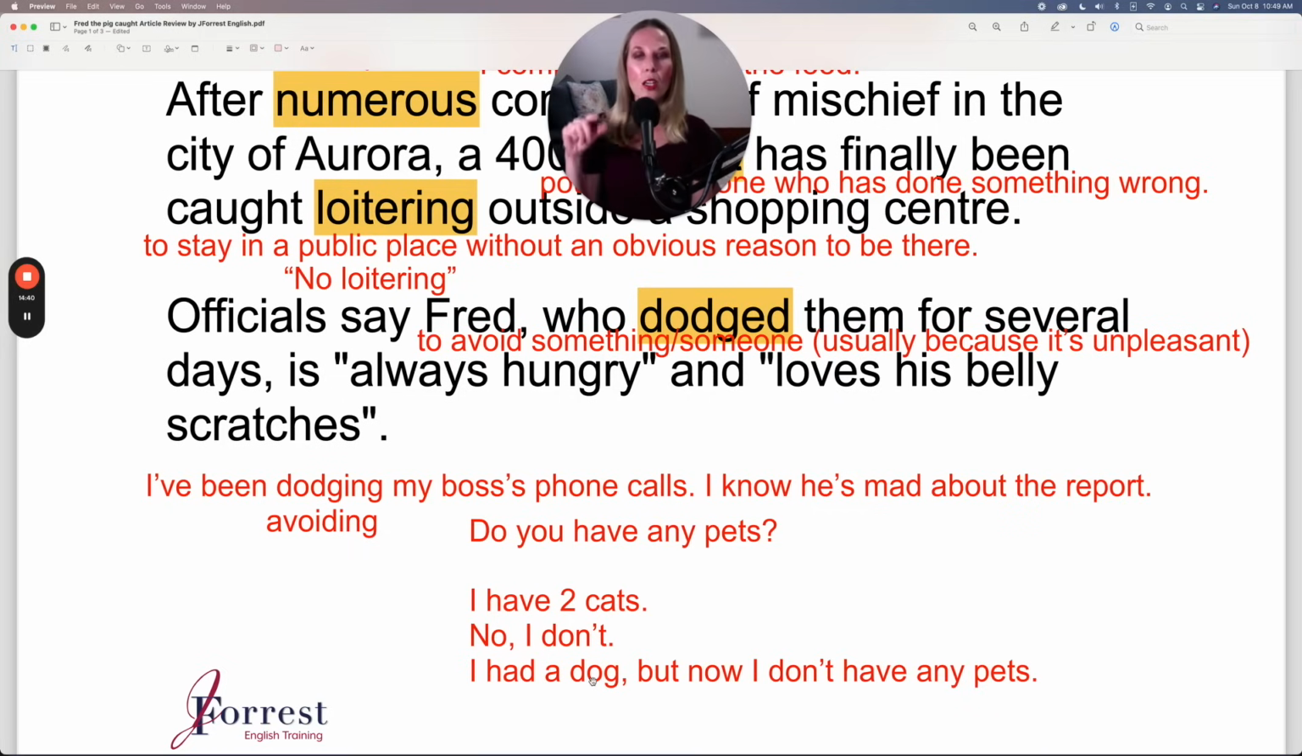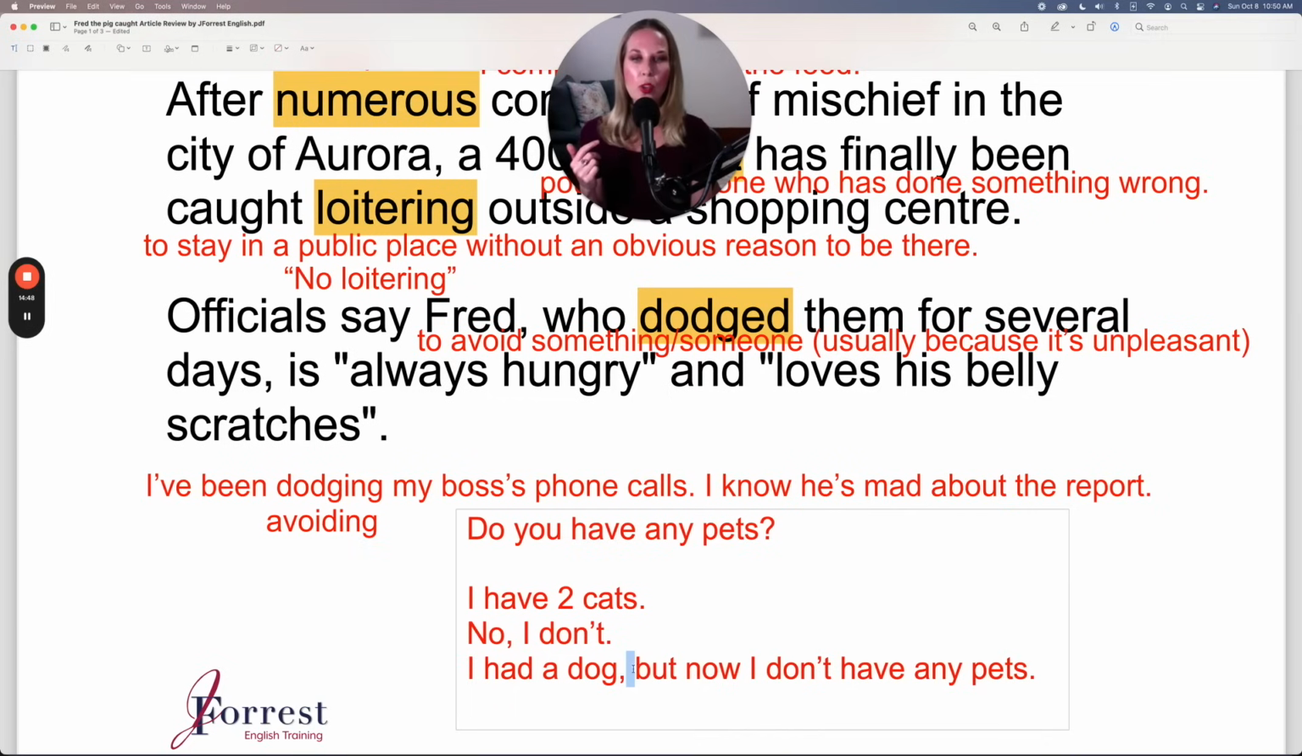Or you might talk about a pet you had in the past. I had a dog, but now I don't have any pets. Technically, you don't even need to say this, because if you said, I had a dog, because this verb is in the past, I know now you don't, but I'm just showing you if you wanted to expand on your answer. So share your answer to this question in the comments below.